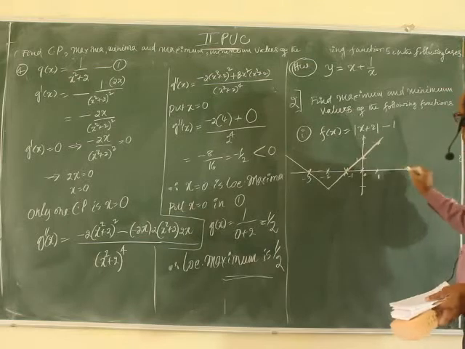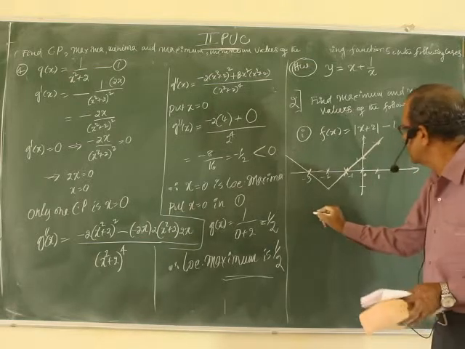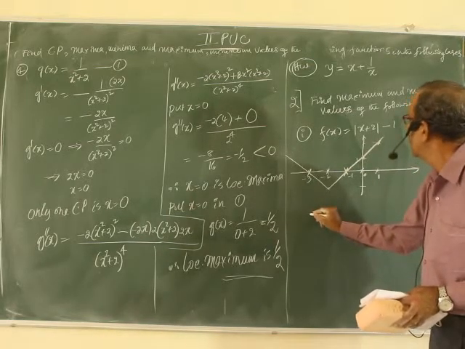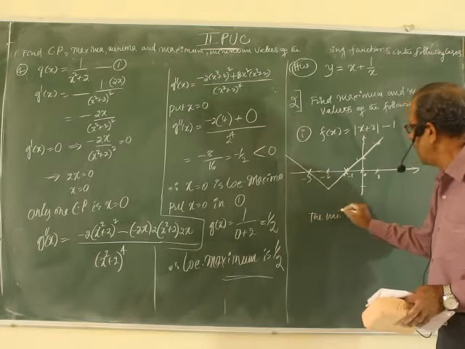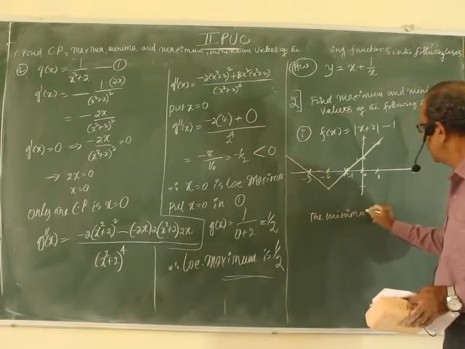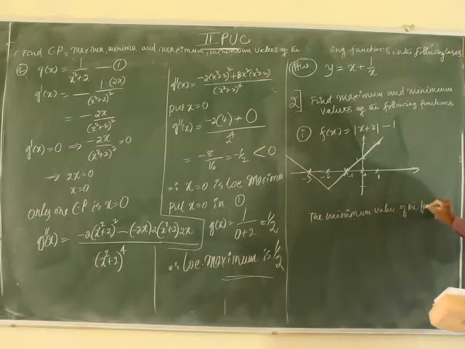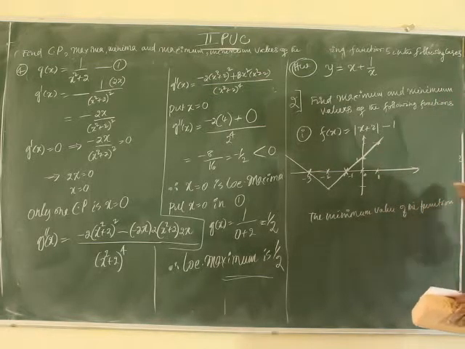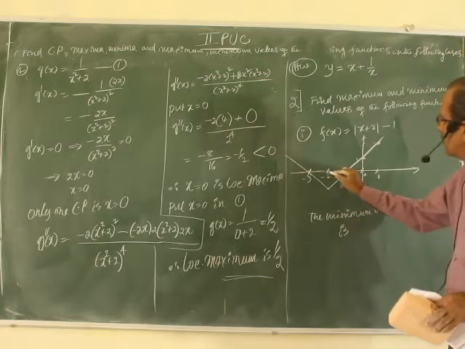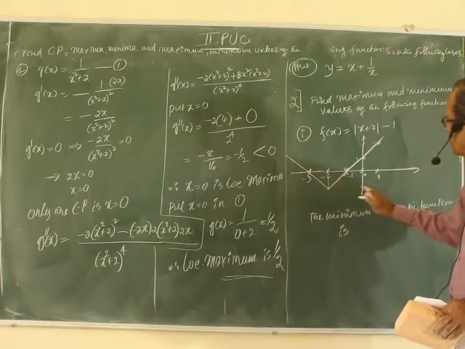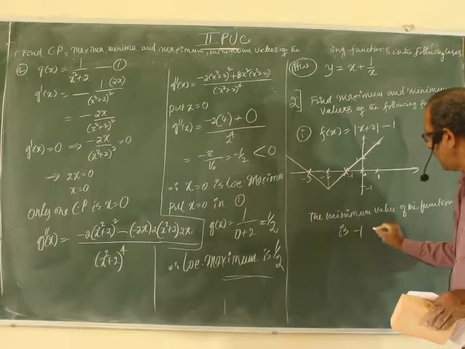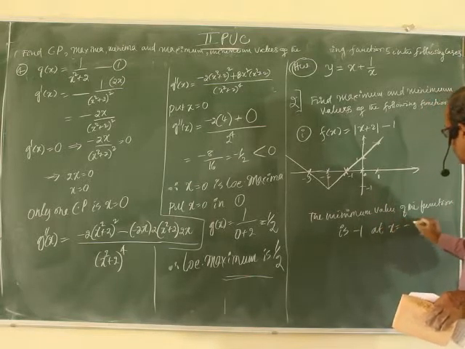So, straight away let us write the minimum value of the function. It is minus 1 at x equal to minus 2.